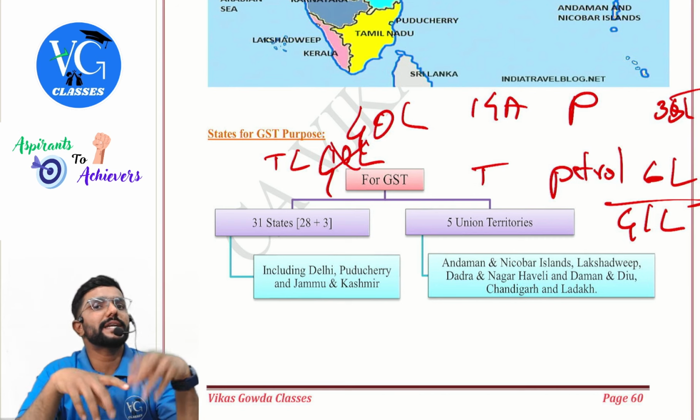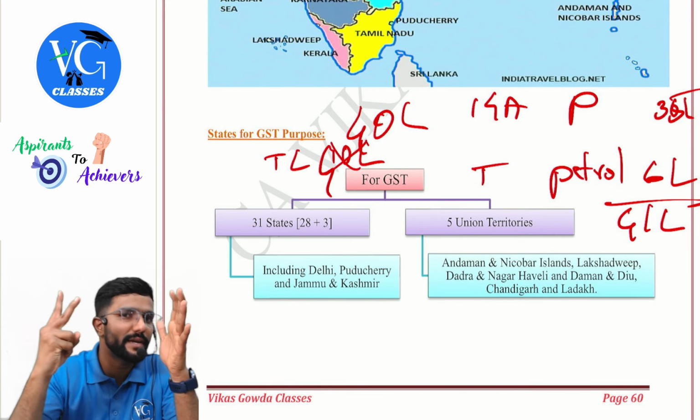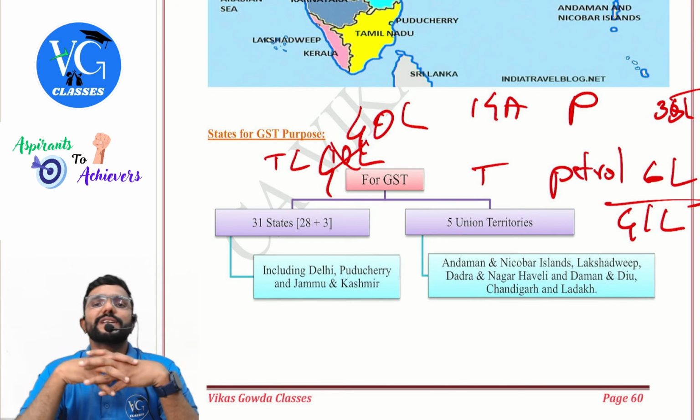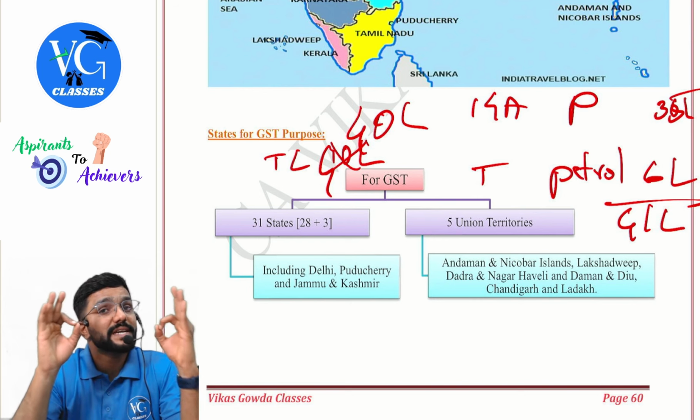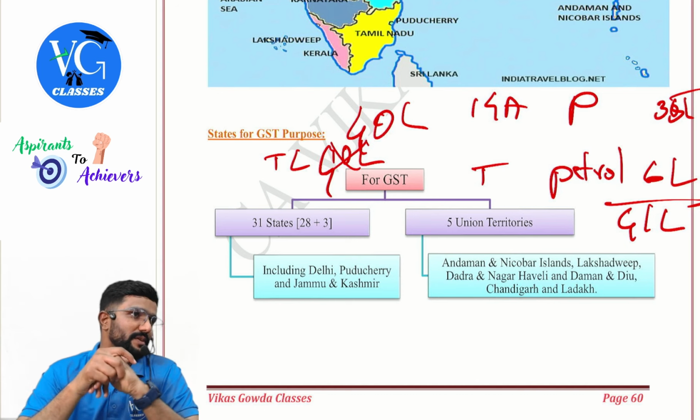Please be careful, aggregate turnover includes exempt supply. Exempt supply includes wholly exempt supply, nil rated supply, non-taxable supply. But if my aggregate turnover is more than the threshold limit, I should take registration only in the states where I am making taxable outward supply.